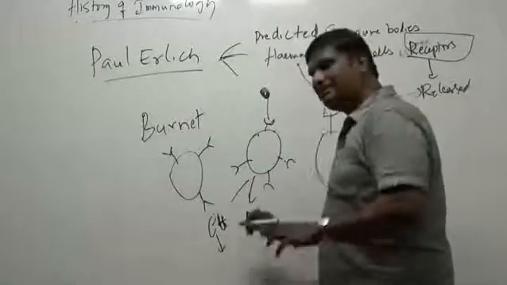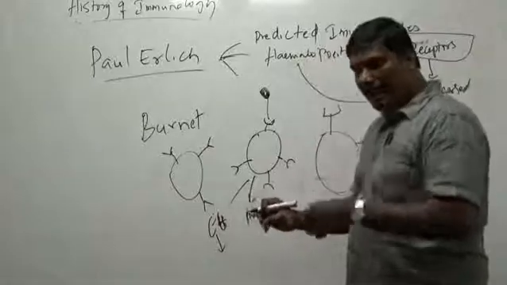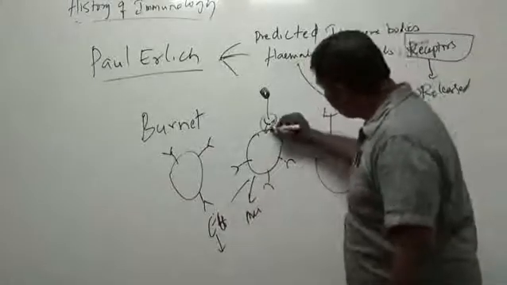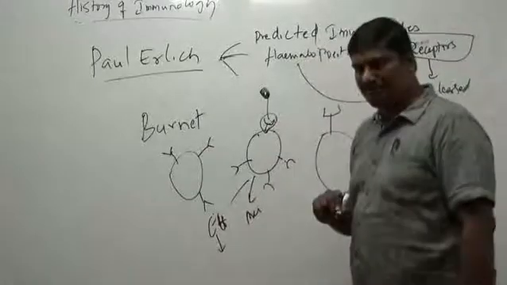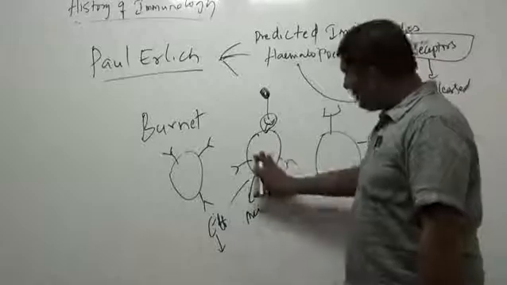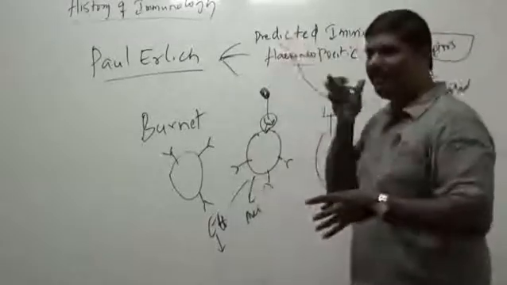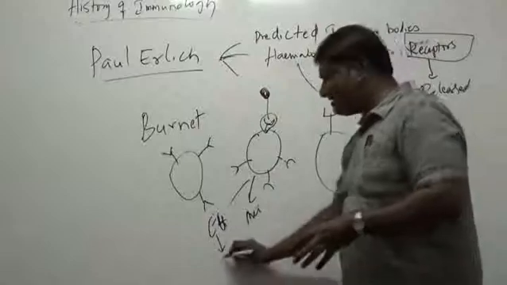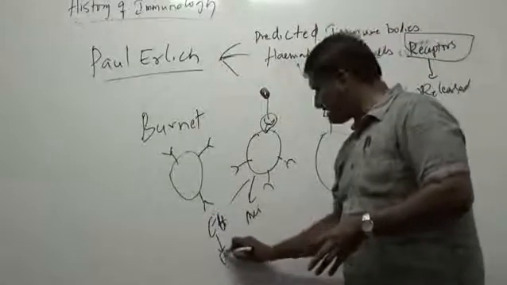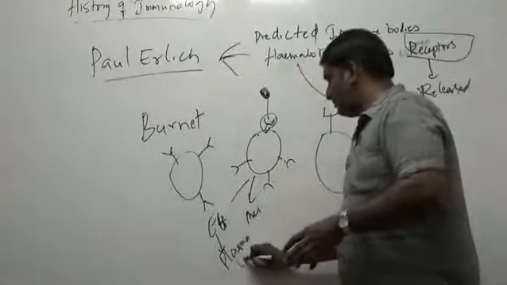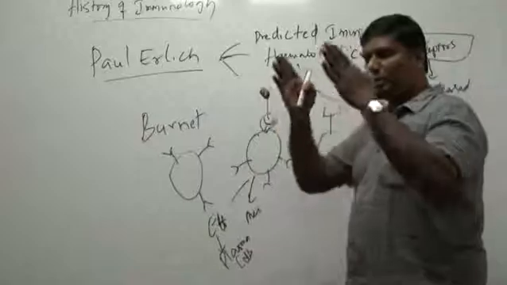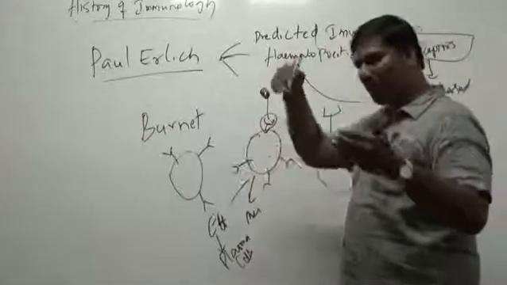The effector cells will start secreting antibody, which is nothing but the receptor sitting on the B cell. They make more and more of those, but instead of keeping them on the surface, they secrete them. What do you call these cells? Plasma cells. So you get two groups of cells, plasma cells and memory cells.